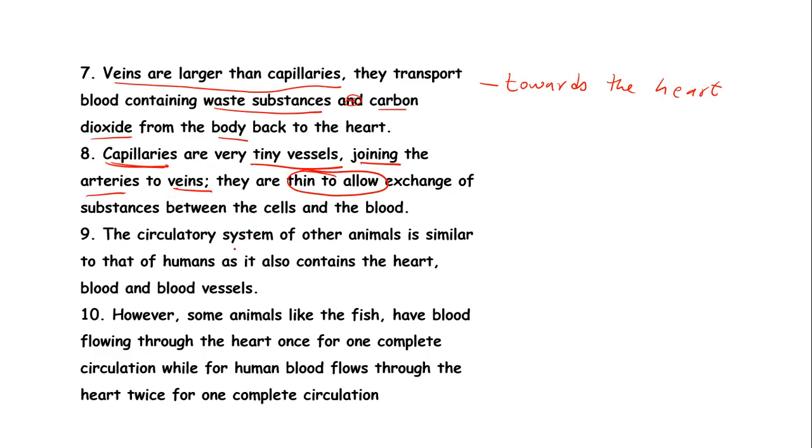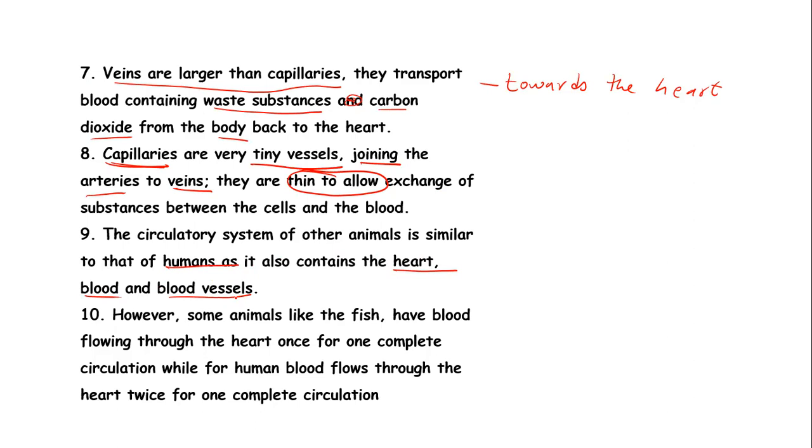We have noted also that the circulatory system of other animals is similar to that of humans because it contains the heart, the blood, and the blood vessels. It is similar for the fish, the frog, the humans, the birds.